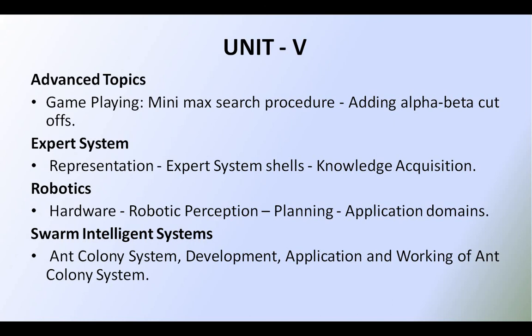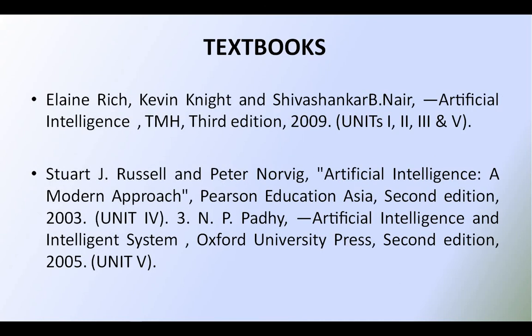Now, what is the textbook that I am going to cover for the syllabus? All of you know, the very first one is Elaine Rich and Kevin Knight. This is the standard textbook to be followed for artificial intelligence, for units 1, 2, 3, and 5. And coming to unit 4, it is not only unit 4, it also covers some contents regarding unit 2 and unit 3.